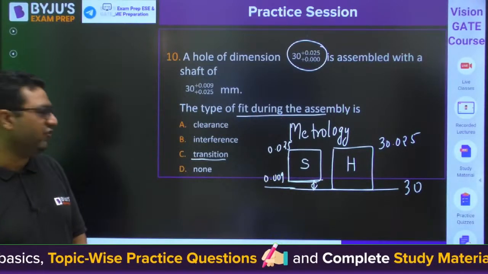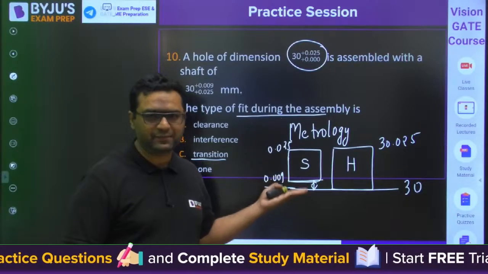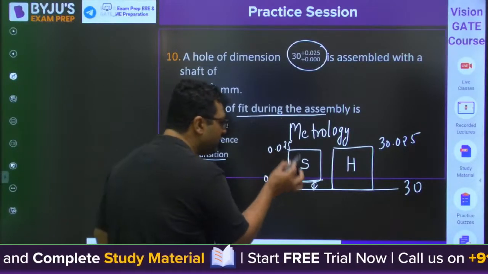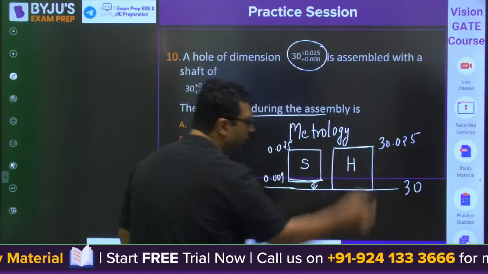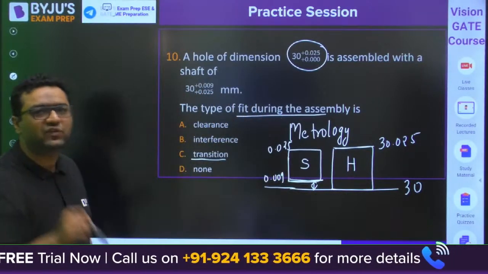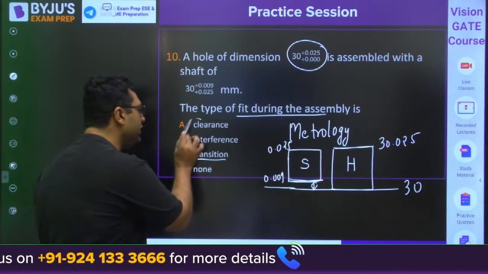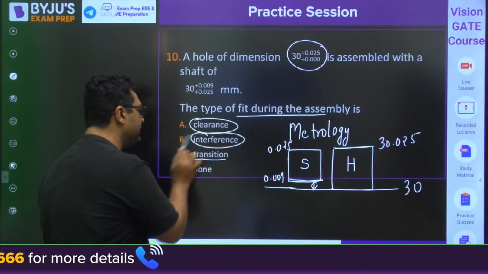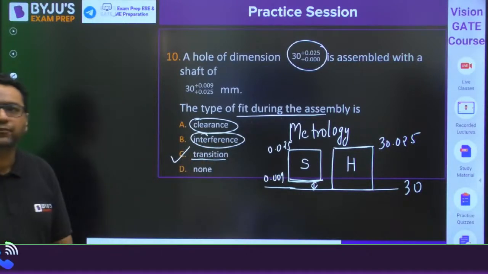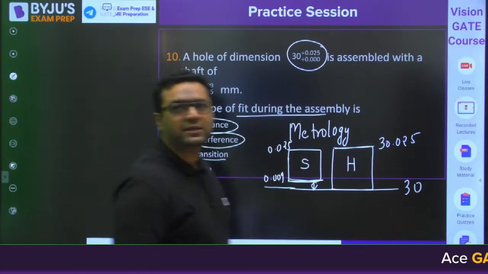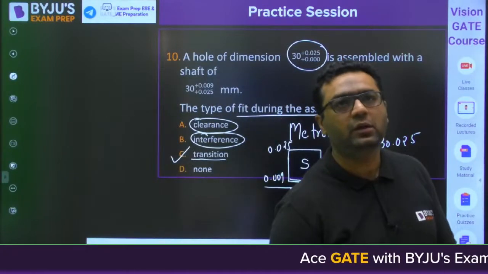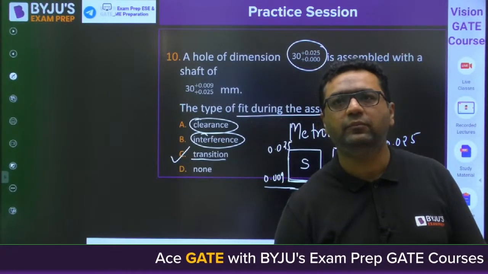If you take this size of shaft and this size of hole, then we would have a clearance fit also. When the possibility of both clearance and interference is there, we call it a transition fit. So the answer here will be transition fit. Is it clear for everyone?